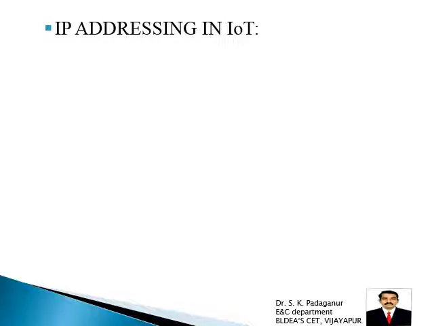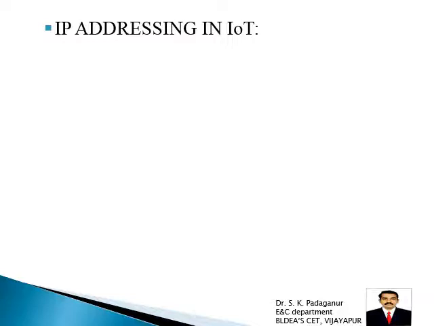So if you use IPv4, it's not sufficient. In order to enhance the capacity, we go for IPv6 because of its very huge address space. 128 bits are used to allocate addresses for each device on the internet. So that's why IPv6 is very important for IoT.